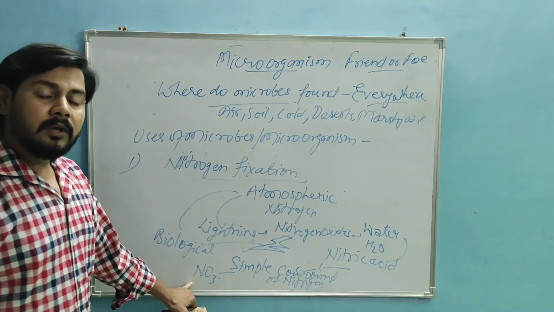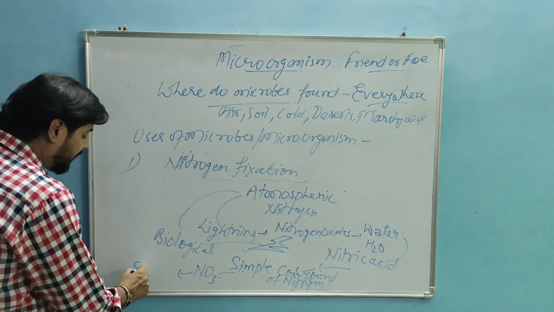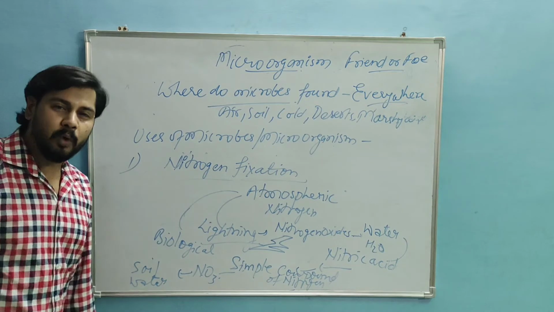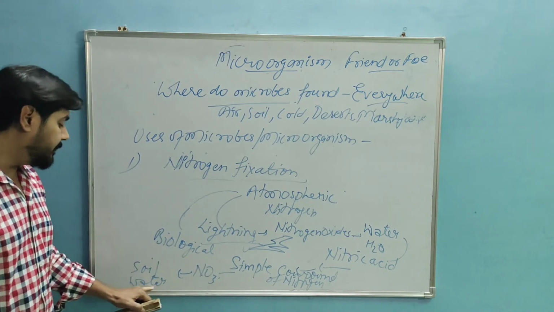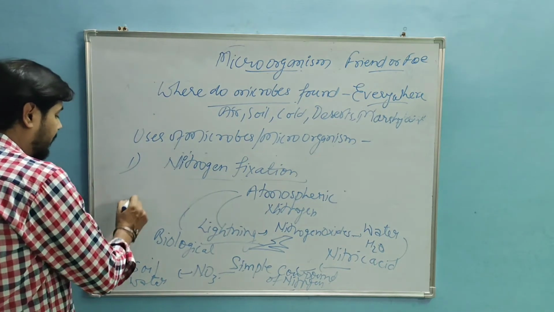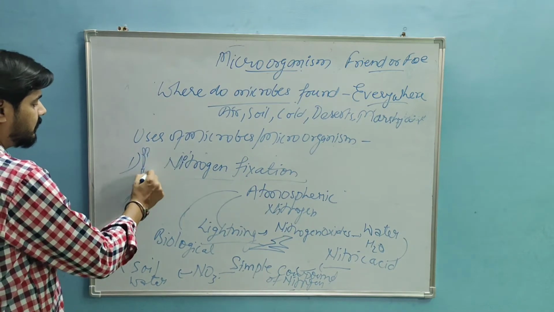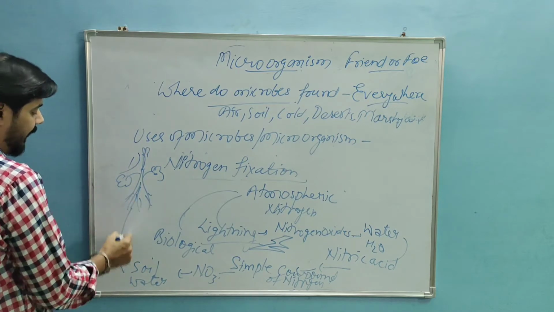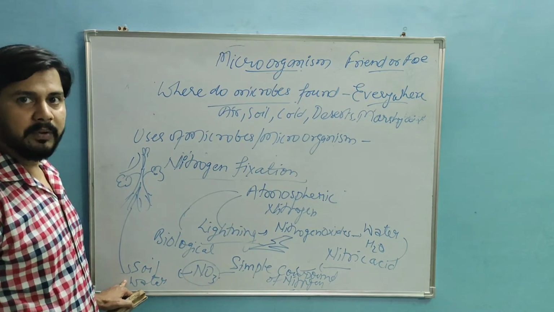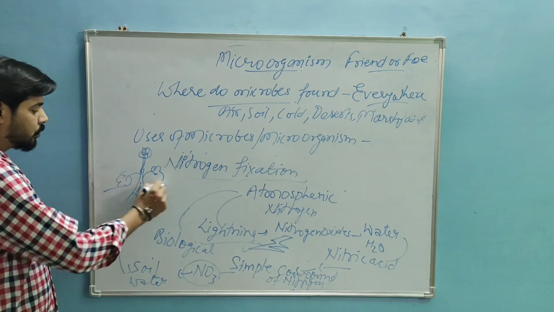These nitrates are easily dissolved in the water and moisture present in the soil, and then the root hairs, the roots of the plants, absorb these nitrates along with the water and minerals, and then it is utilized in the growth of the plants.